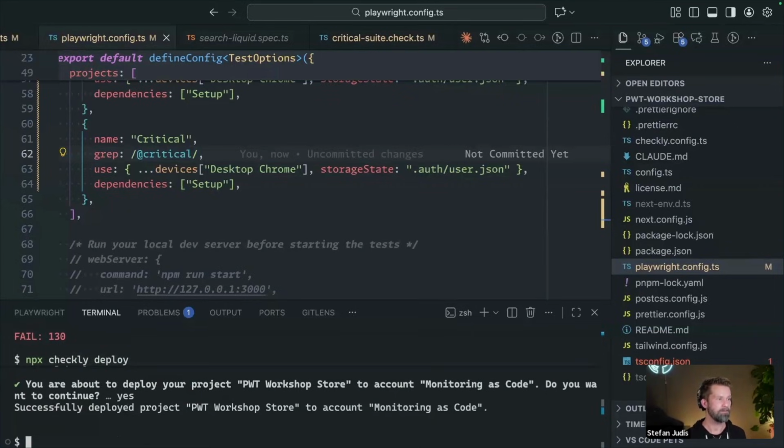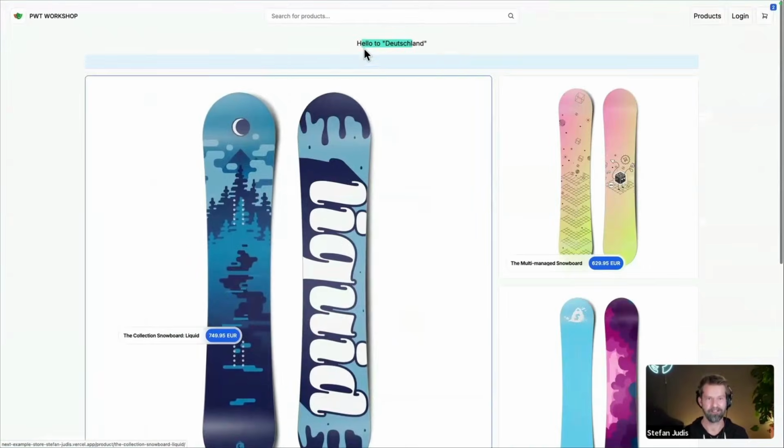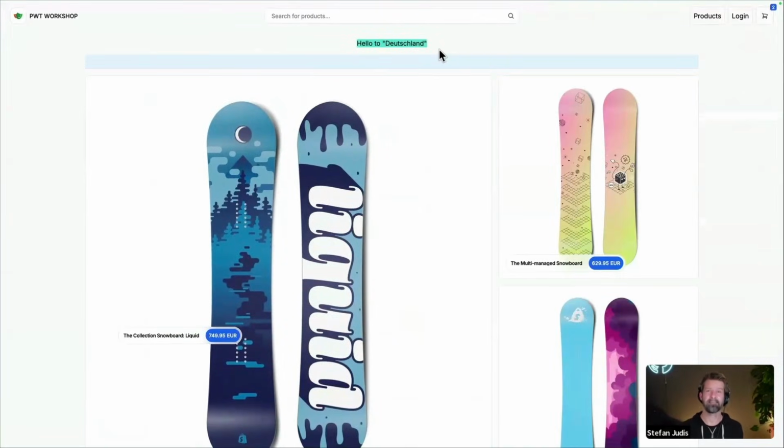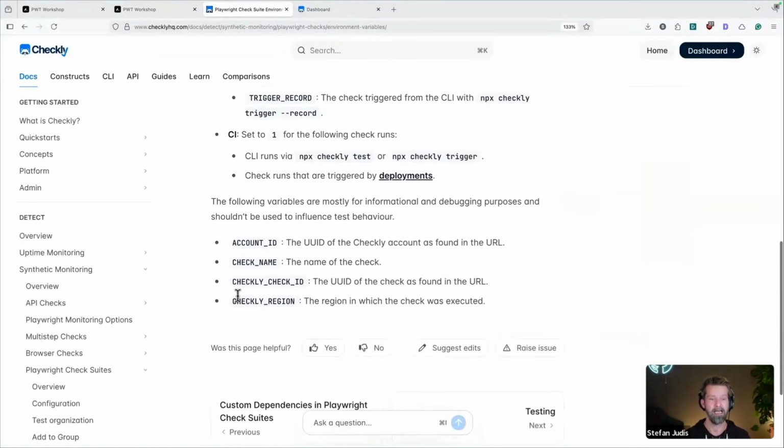But there's one last thing that I would like to cover here, which I built yesterday. And I'm so excited about this because it's honestly pretty cool. So when we now check again our production side, we have here still our geolocation, right? This is something that is terrible to test if you don't have the setup for it. How you could now spin up your VPN and pretend you're in the United States, but with Checkly, you will have this information at your fingertips. Because when we check our Playwright check suite environments, you will also always have a Playwright region.